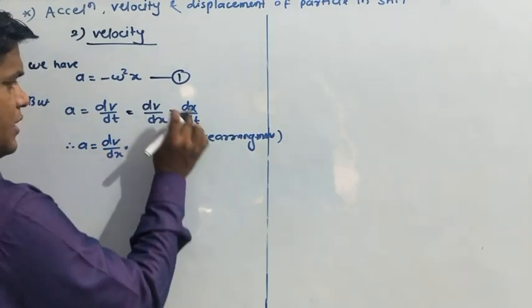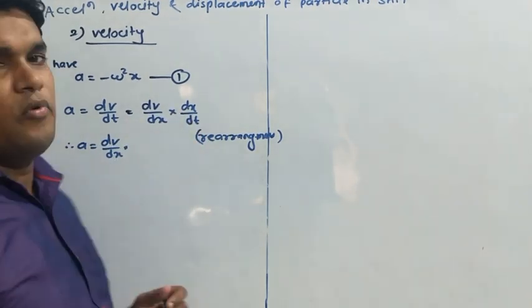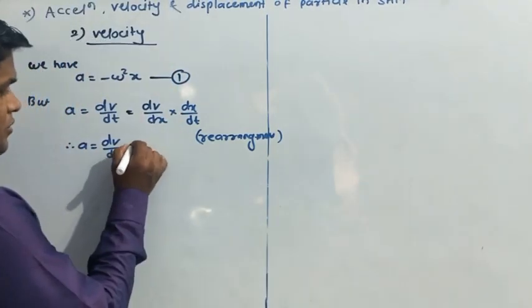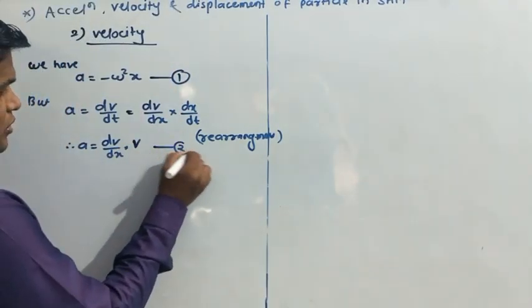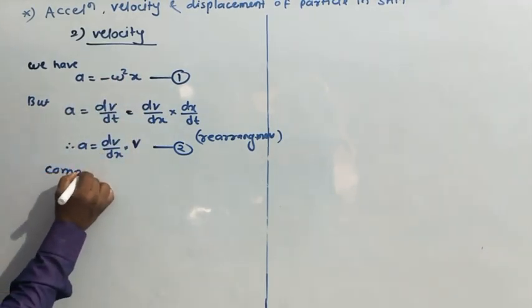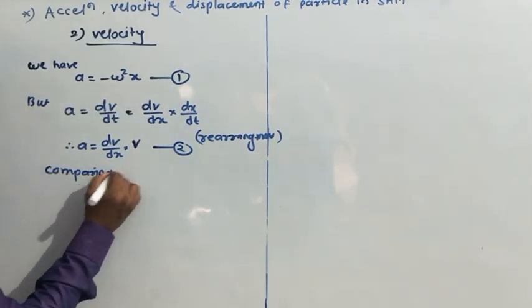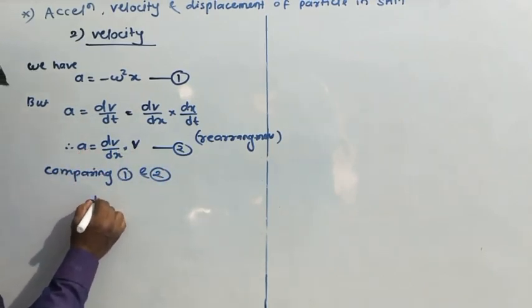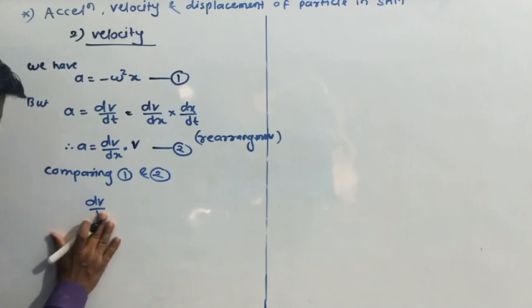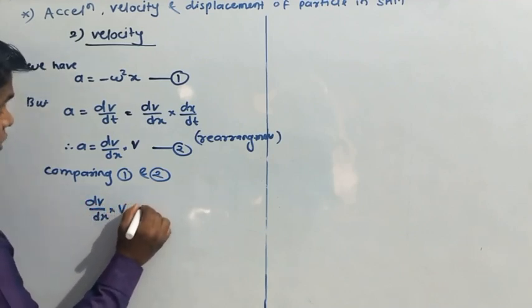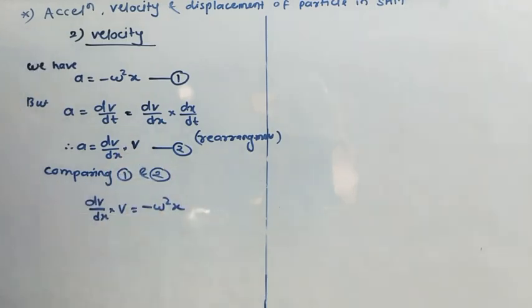So we get that acceleration is equal to dv by dx as it is. Then what is dx upon dt? Displacement upon time is velocity. Suppose this is equation number 2. Comparing 1 and 2, we get dv by dx into v equal to minus omega square x.